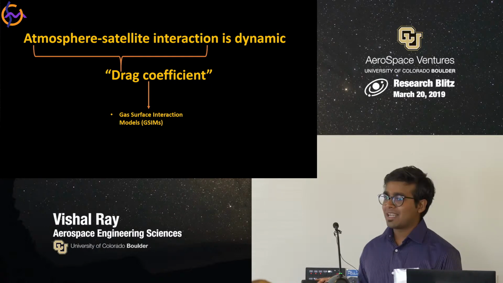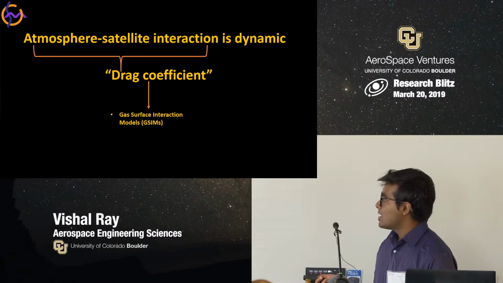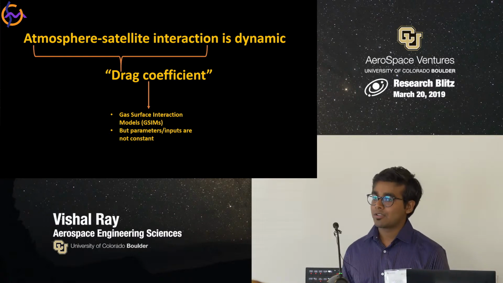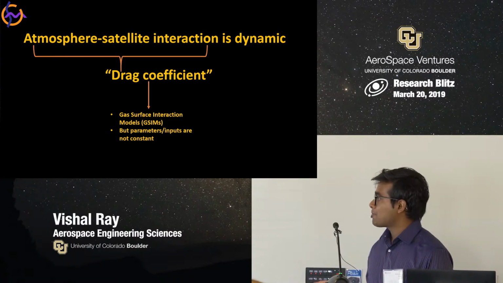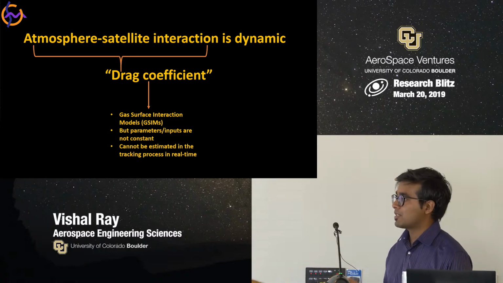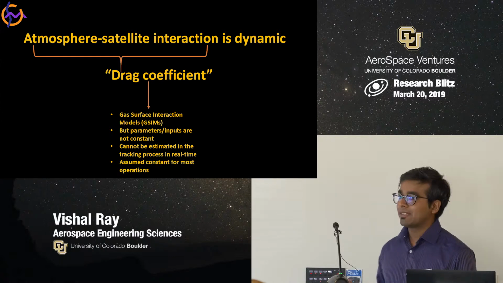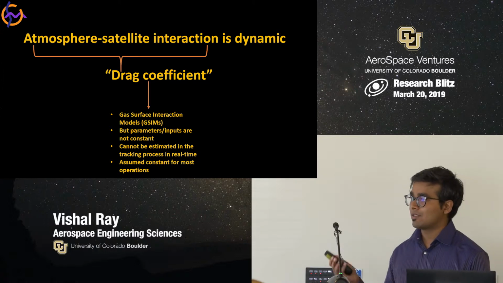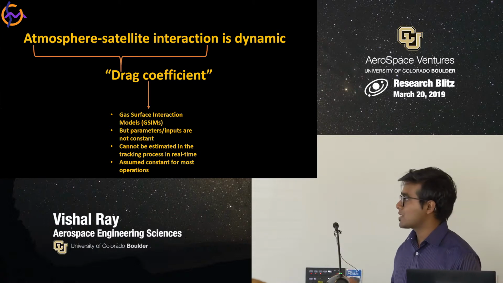But we know that they are not used in operations. Why? This is because the inputs and parameters that are used in these models are not constant and they vary over time. And these cannot be estimated in the real tracking process because of observability issues. So what we basically do is assume it to be a constant and decouple it from the cross-sectional area, which is actually a part of the drag coefficient.